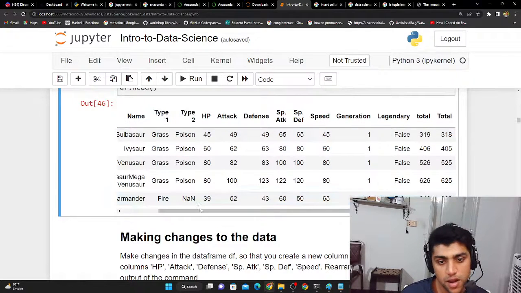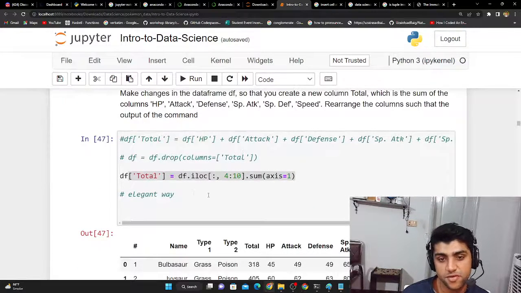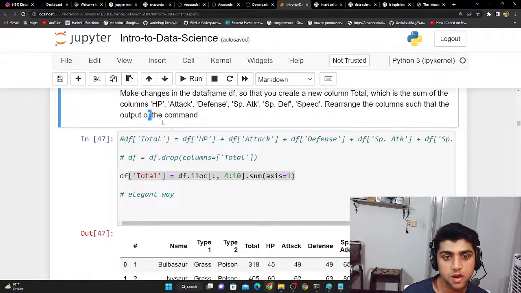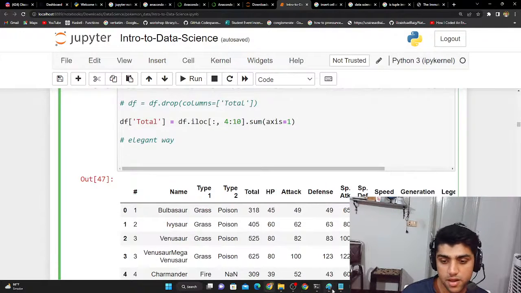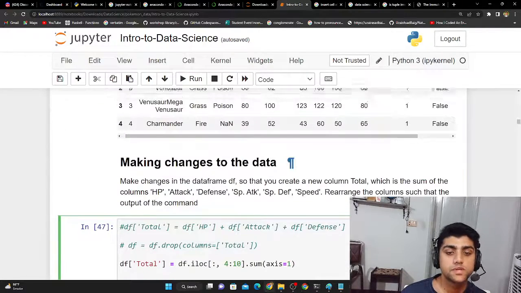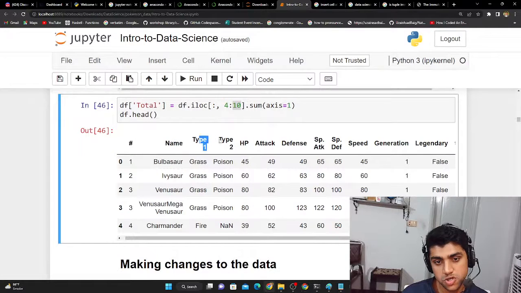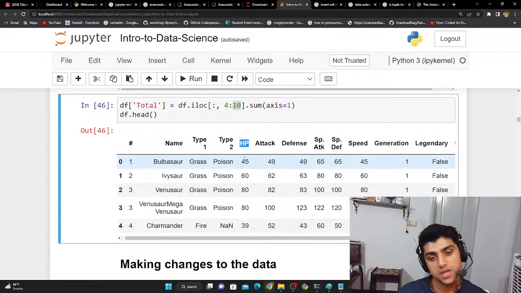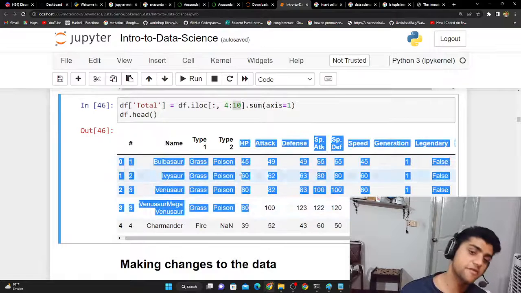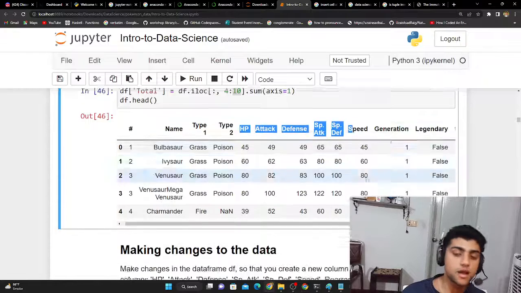So zero. I'm messing with the zeroth one all the time. Zero, 1, 2, 3, and 4. So I guess we want it from fourth or something. Rearrange the columns such that the output of the command... It doesn't say anything over there, but what it says in the solution is, from 0 to 4, it's the same thing, and then we have to add it. So I guess it's from 0 to 4, but not including 4, which is 0, 1, 2, 3, and HP is not included. So that means the total will come after Type 2, then the total will come, then the HP, and then Tag, and all that other stuff should come.